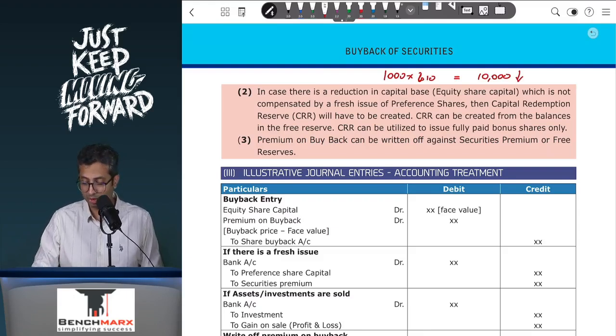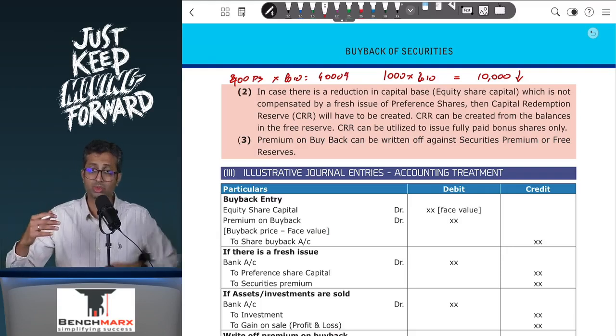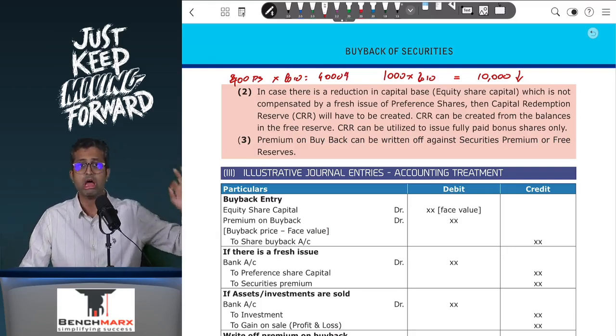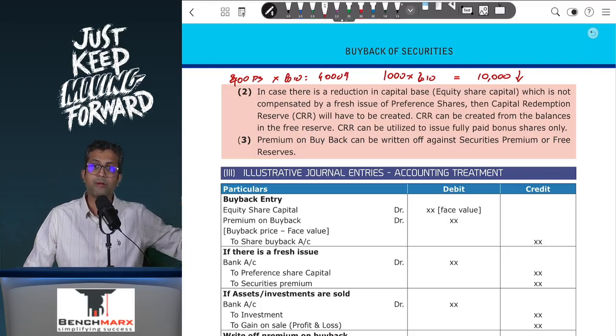Against that, let us say you are issuing fresh preference shares, another 400 preference shares at the rate of rupees 10, and hence your capital base is increasing by 4,000. So basically your capital base goes down by 10,000 and then increases by 4,000, and hence there is a net reduction in capital base of 6,000.